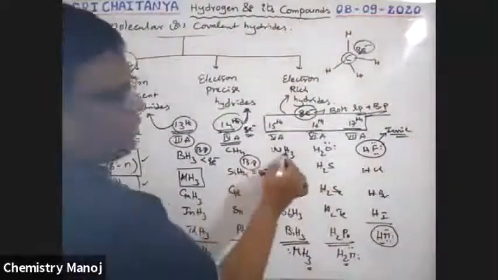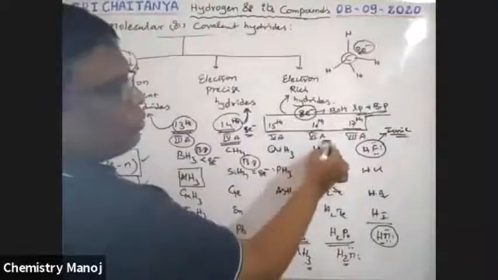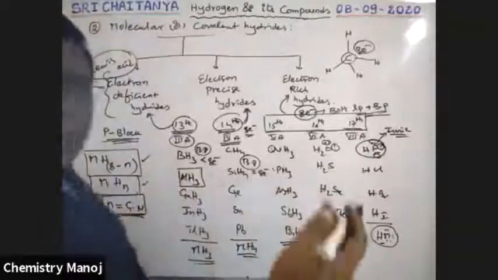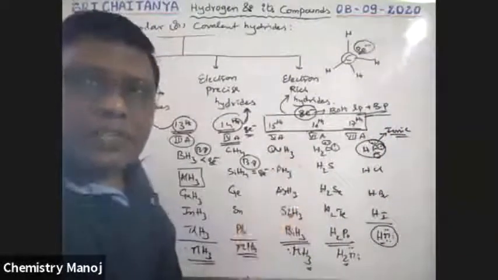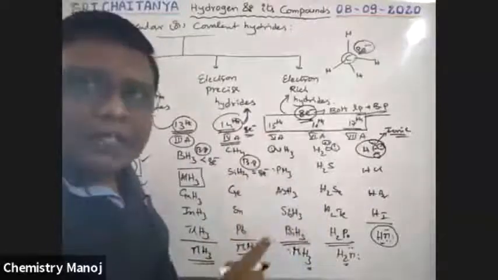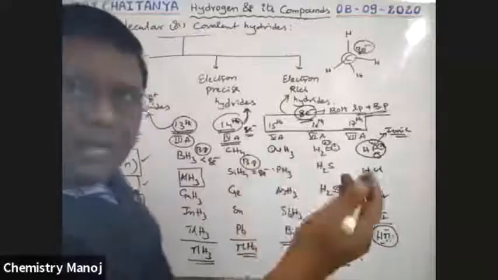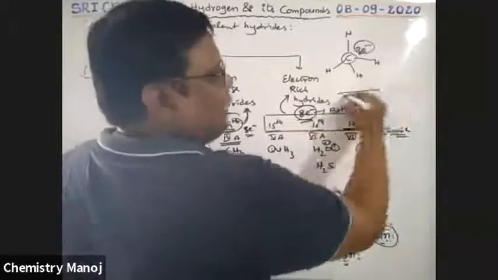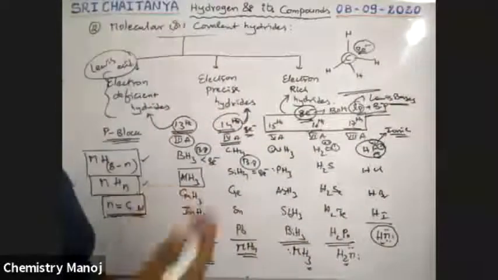See here, nitrogen with 3 hydrogens: 3 bonds are there, 6 electrons in bond pairs, and 1 lone pair. Here there are 2 lone pairs. Here 3 lone pairs. That means these have electrons as lone pairs. Lone pair species are generally ready to donate electrons, so they behave like electron rich molecules. Even though they have 8 electrons at the central atom, some of the electrons exist as lone pairs, ready to be donated. That is why these act as Lewis bases, electron pair donors.